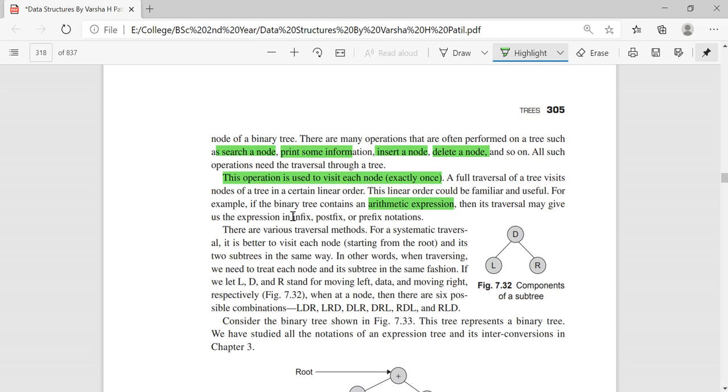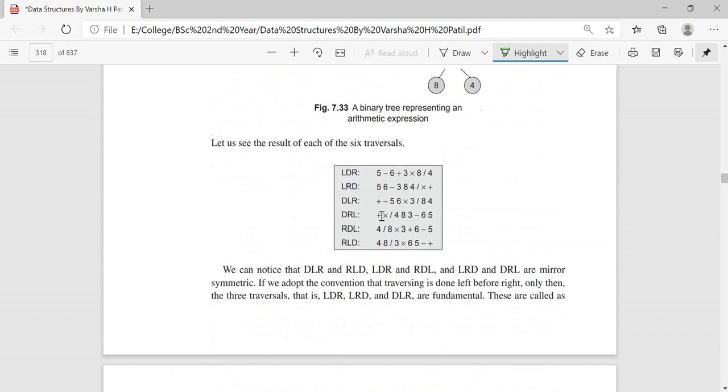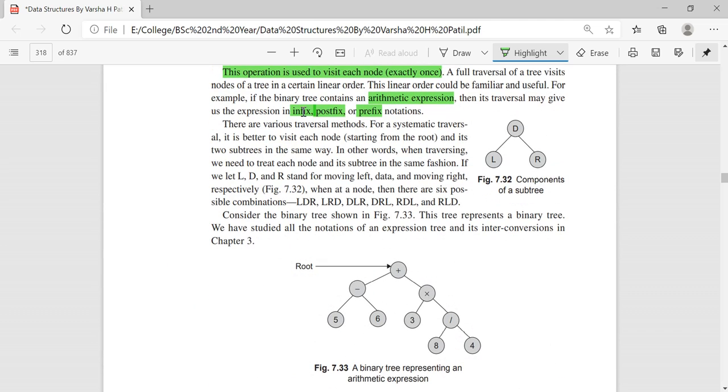This expression will have three notations: infix, postfix, and prefix. Depending on the kind of traversal, it will give rise to these three notations. This will result in three traversals: in-order, post-order, and pre-order traversals. In-order traversal will give you infix notation, post-order traversal will give you postfix notation, and pre-order traversal will give you prefix notation. So what are the three various ways in which you can travel through the tree?